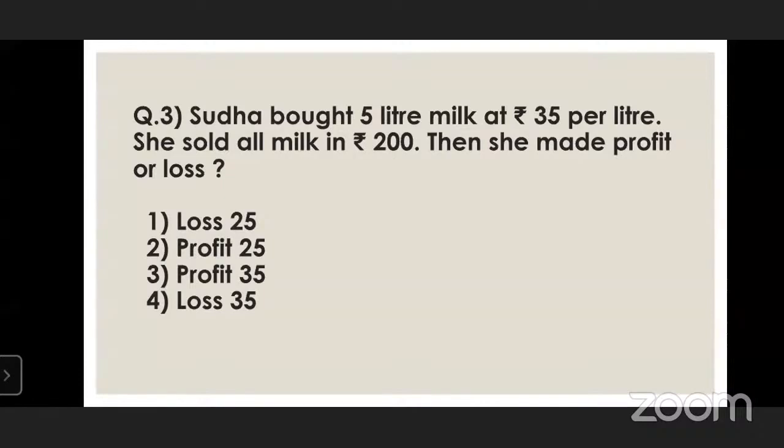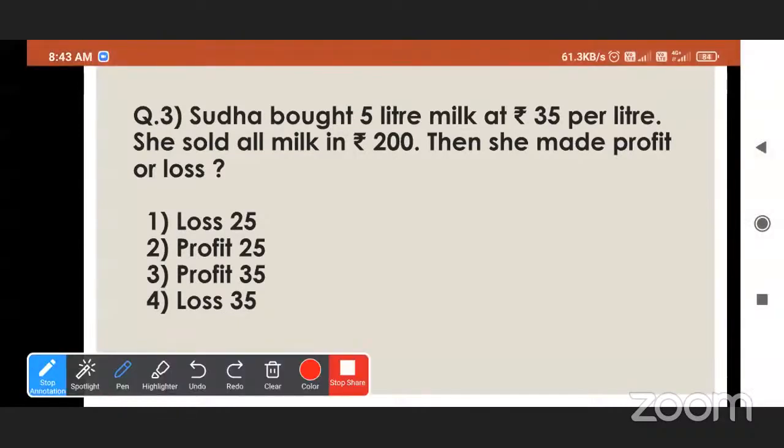Now first of all, tell me what is the cost price here? 35 is the rate for 1 liter, so for 5 liters we have to multiply 35 by 5. 5 5s are 25, 5 3s are 15.